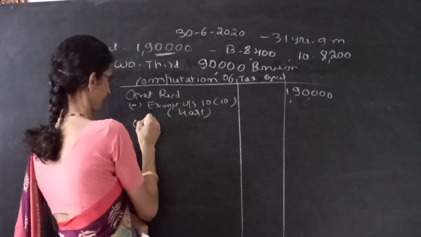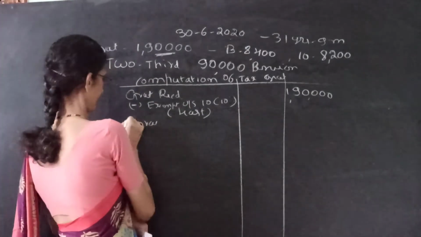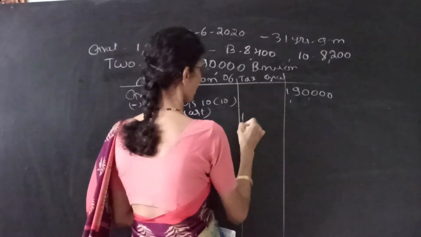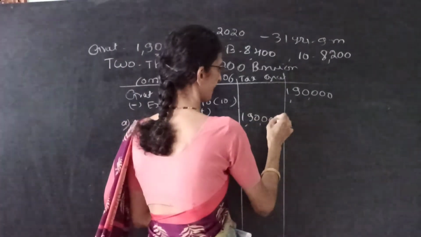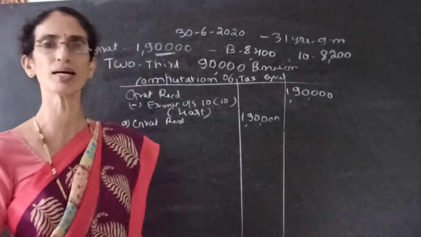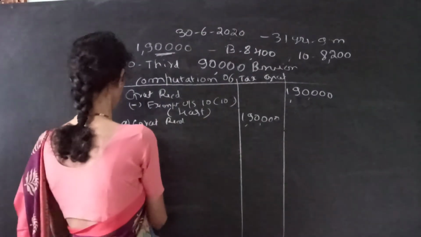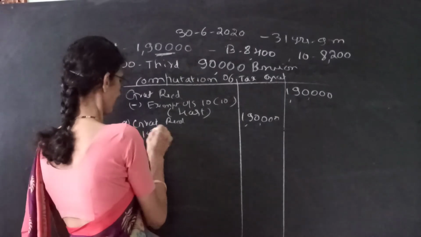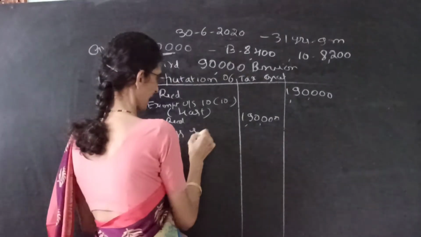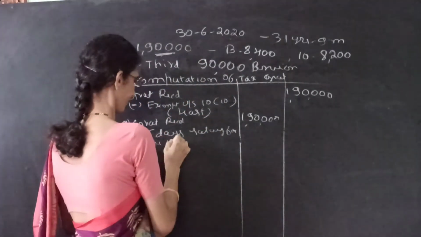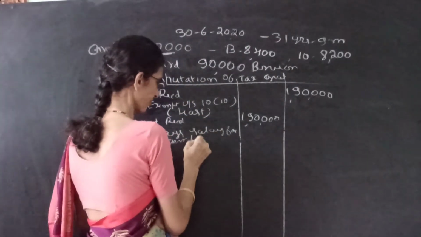Under that, number A is gratuity received, which is the same 1,90,000. It is given he is covered under the Gratuity Act. So the rule is 15 days salary for the completed years of service.